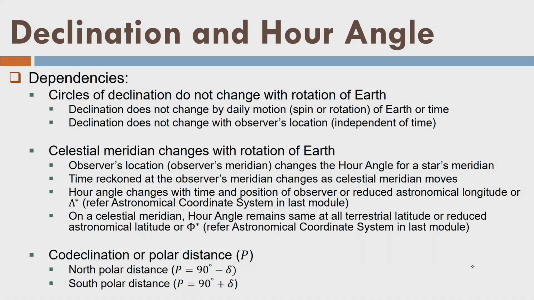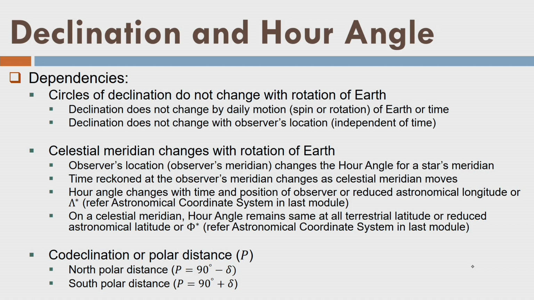As I told you, hour angle changes with the reduced astronomic longitude of a place, and it is changing every moment. It is going to change every week and every month, annually, daily, every moment, and also with respect to the observer's position.